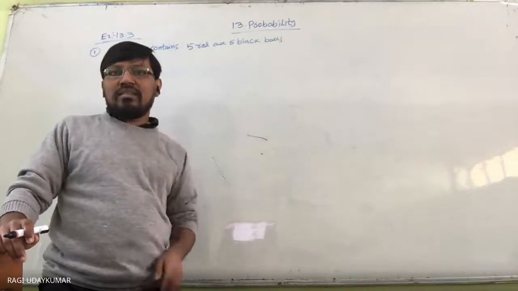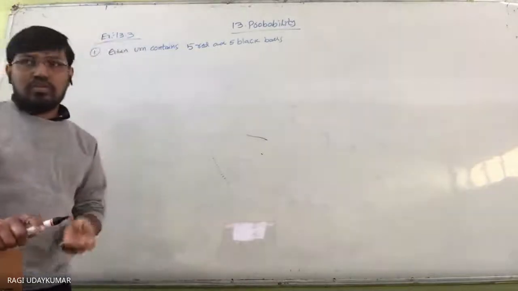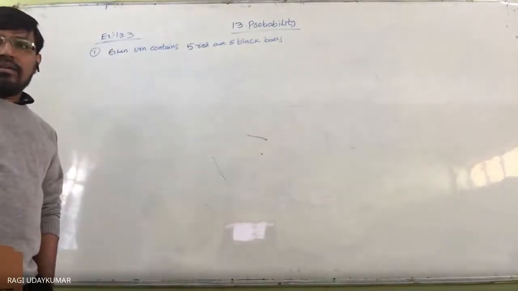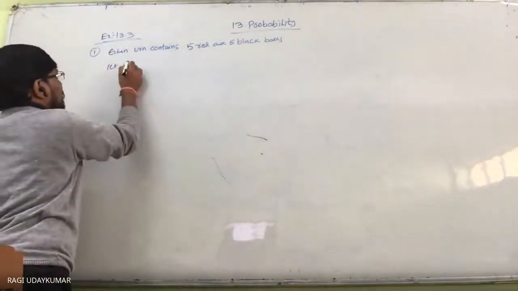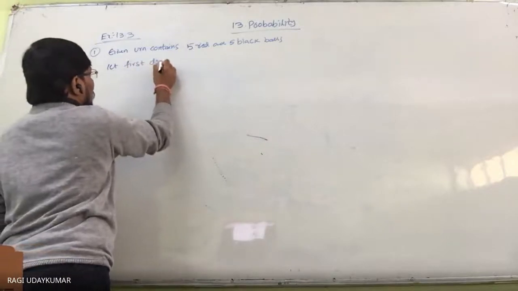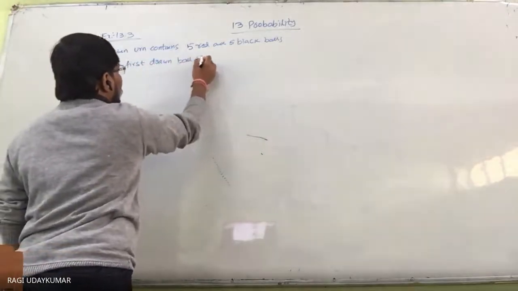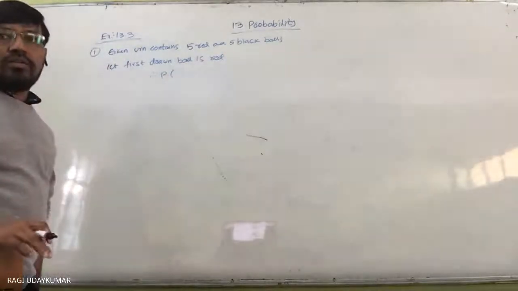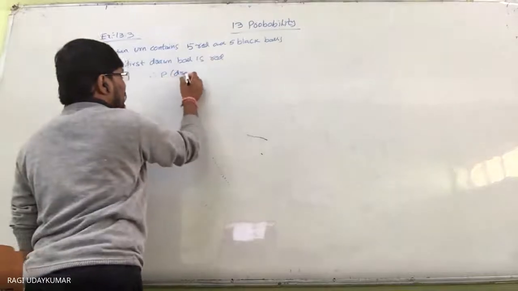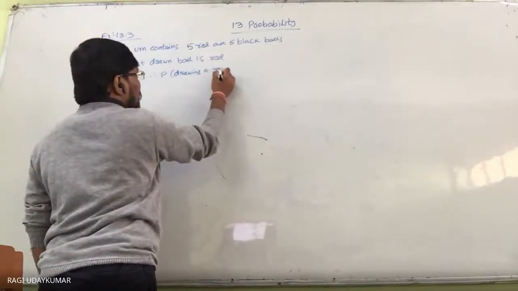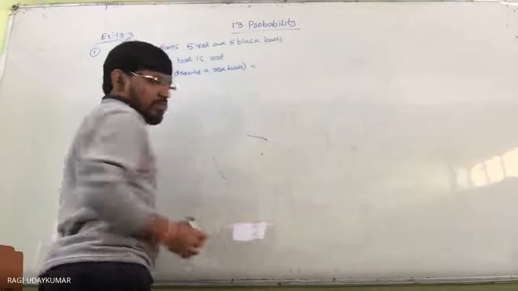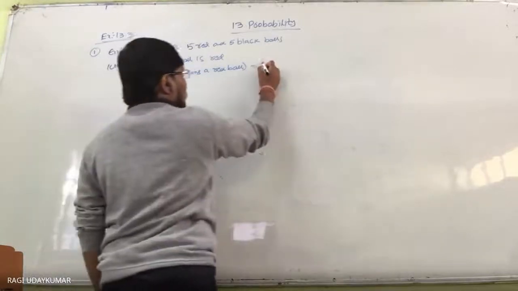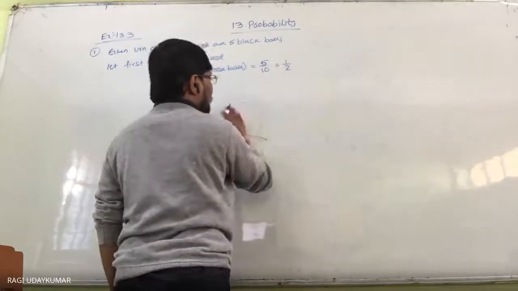So here, in this case, the first drawn ball and the second drawn ball, two draws, are to be taken into consideration. Let the first drawn ball be red. What is the probability of drawing a red ball? 5 red balls are there, total 10 balls, 5 out of 10, which is nothing but 1/2.